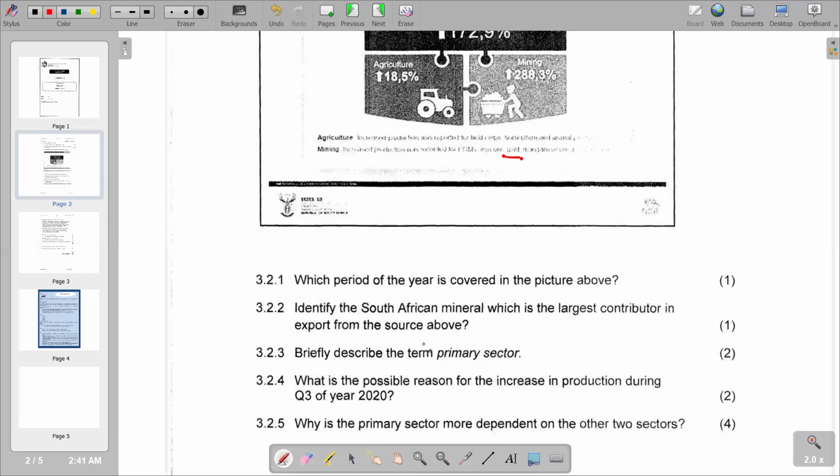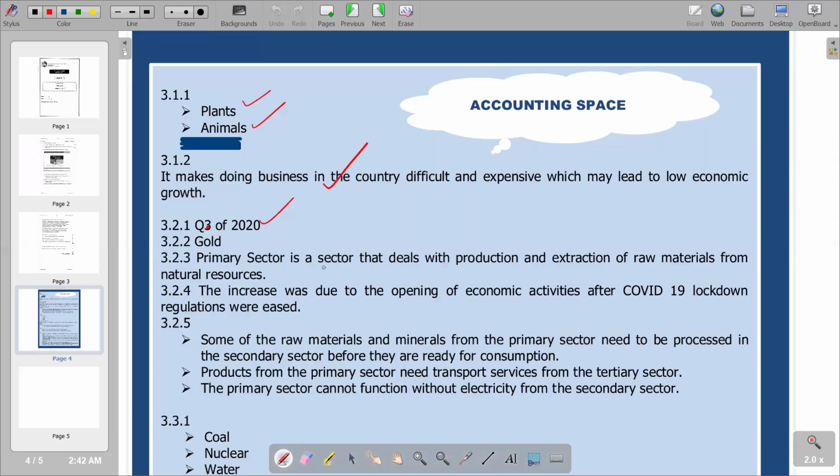We go to the next question, saying briefly describe the term primary sector. We are going to see that primary sector is the sector that deals with the production or extraction of raw materials from natural resources. So the extraction of raw materials from natural resources describes the primary sector. So we have that also mentioned in our answer section. So basically, that's what we have.